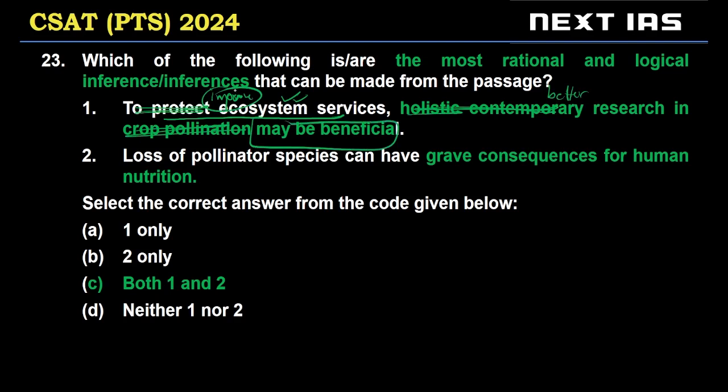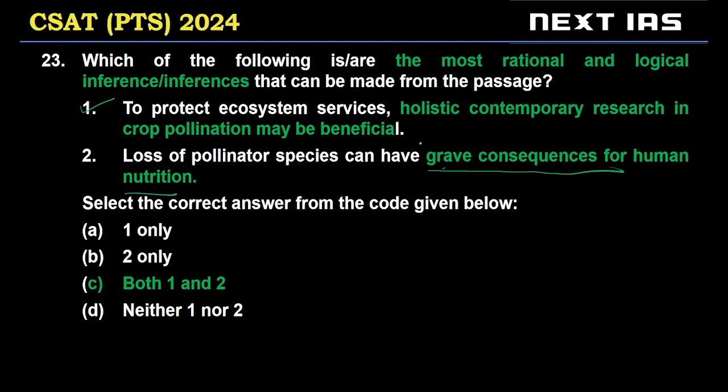So if you just read it like this, to improve ecosystem services, better research may be beneficial. Option 1 becomes clearly a valid inference. Let's look at option 2. Loss of pollinator species can have grave consequences for human nutrition. Is this acceptable or not acceptable? Now, grave consequences becomes difficult for us to check.